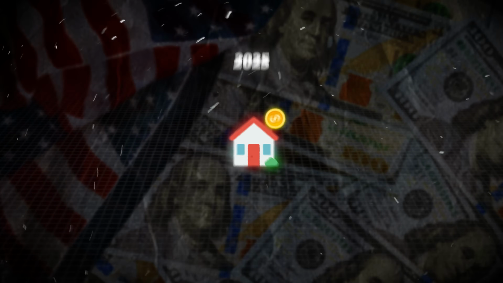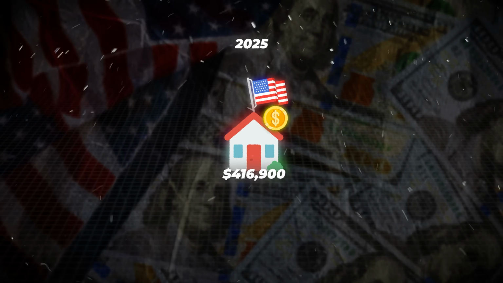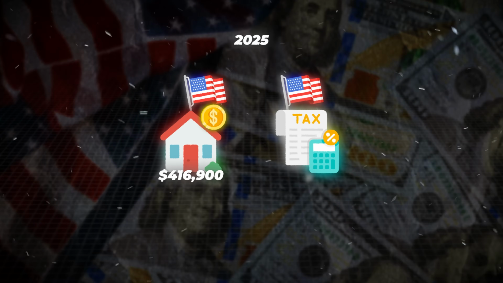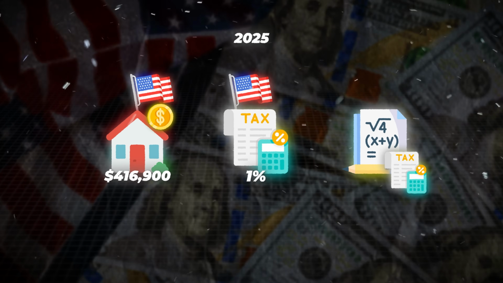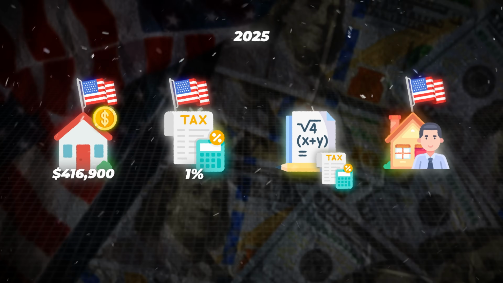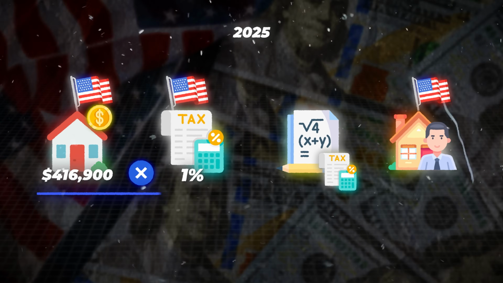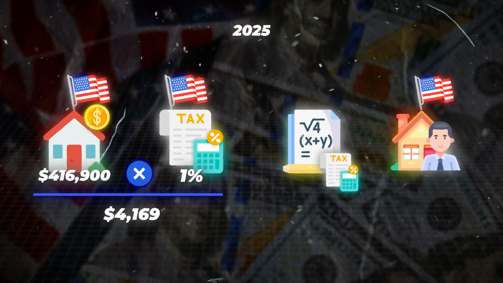But to give you an idea of how much property taxes impact the average homeowner, let's take a look at some of the numbers. In 2025, the median home price in America was $416,900. Since the average property tax rate in the United States is around 1%, we can calculate the average property taxes paid by homeowners in the US by multiplying $416,900 by 1%. When we do this, we get $4,169. So, on average, that is what homeowners are paying every single year for property taxes in the United States.